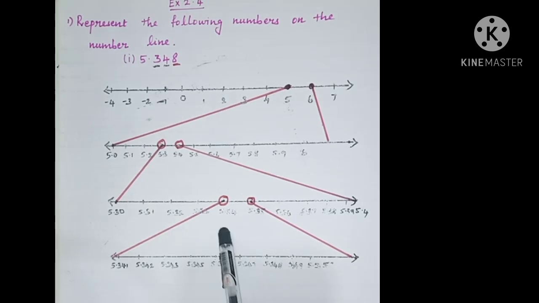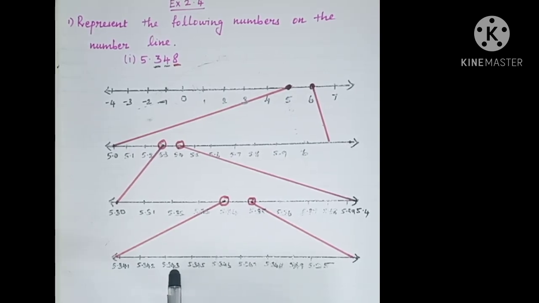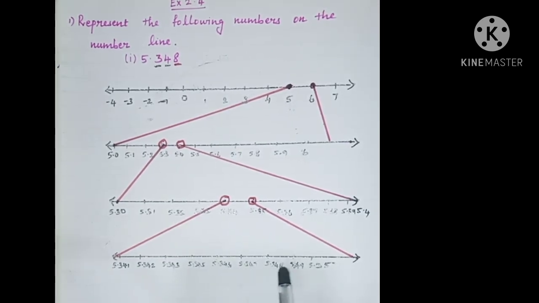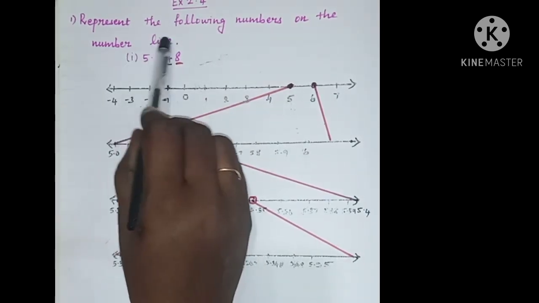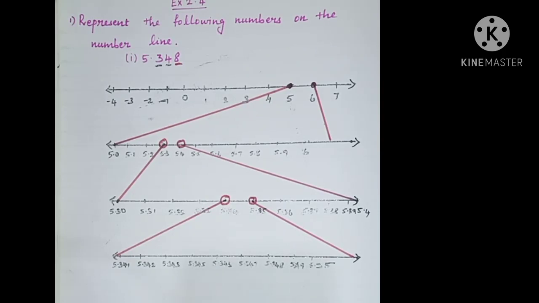So here the distance between 5.34 and 5.35 can be written as 5.341, 5.342, 5.343, 5.344, 5.345, 5.346, 5.347, 5.348, 5.349 and 5.35. So now the decimal number 5.348 appears in this place.